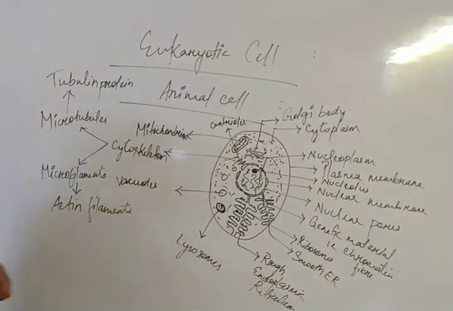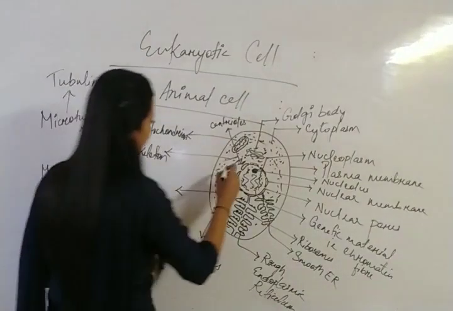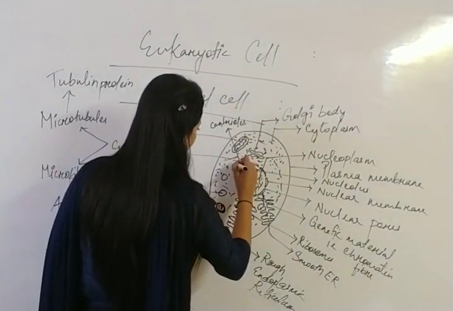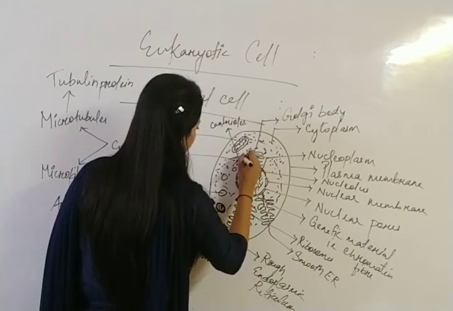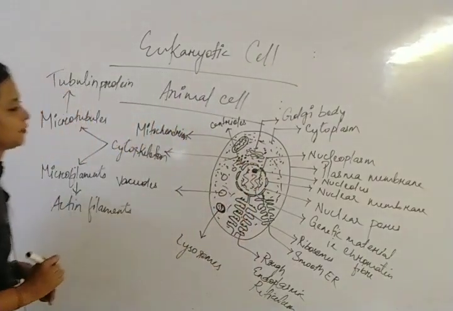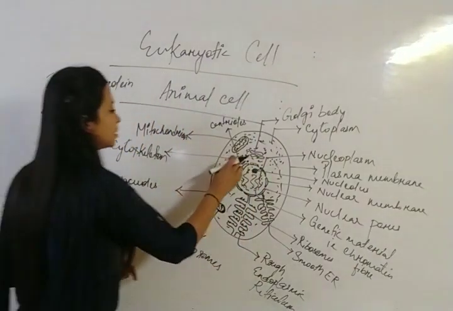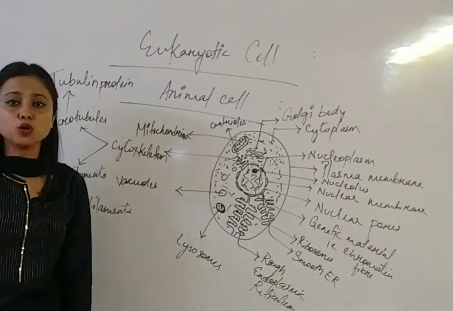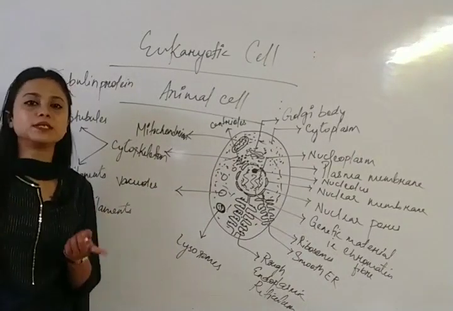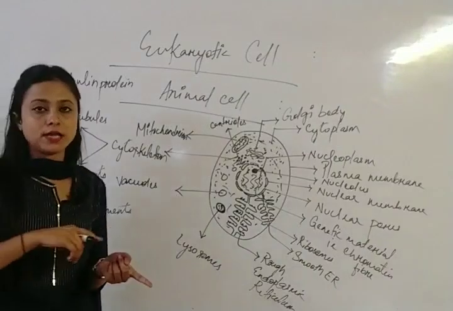This is the centriole, and in centrioles there are centriole fibers, 9 centriole fibers. These centrioles and these centriole fibers together are known as what? Centrosomes. Okay, don't get confused between centrioles and centrosomes.